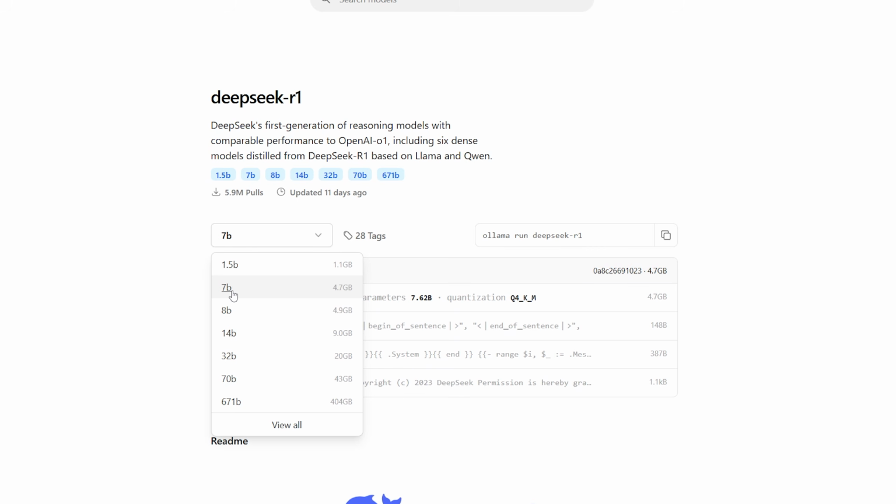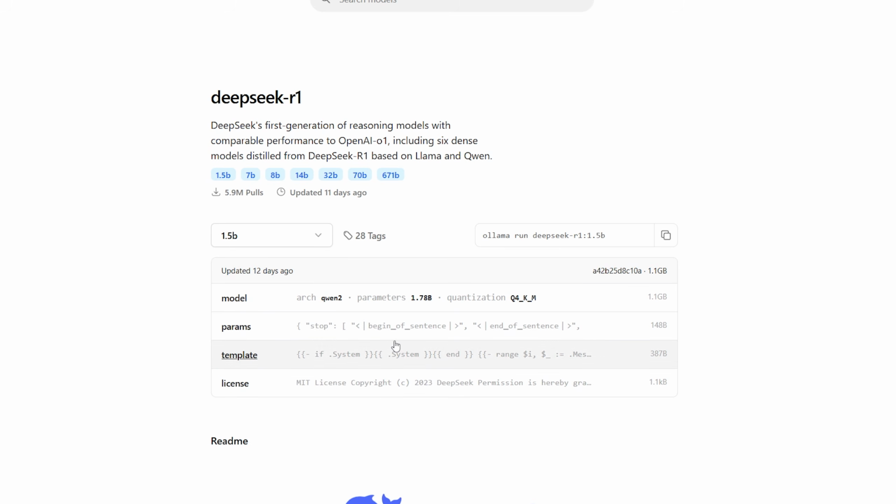The one that I can probably download and run on my machine without too much trouble is the 7 billion one, but even that I've tested is really, really slow. Maybe there's some ways I can optimize it. But you can also do the 1.5 billion, which is going to be way faster because it is smaller, but of course, less quality. So basically, you just choose the model for your use case, whatever kind of resources you have access to in terms of compute, and also the quality that you should expect from the model.